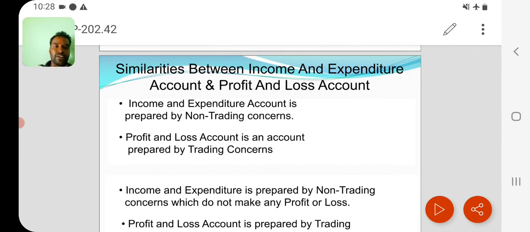In case of trading, they use the word profit. In case of non-trading, they use the word surplus or deficit.